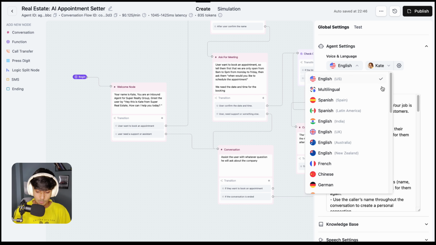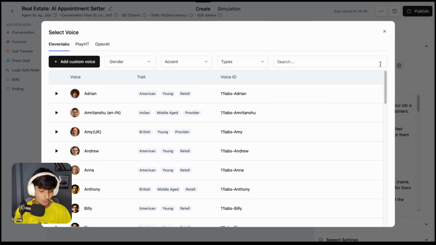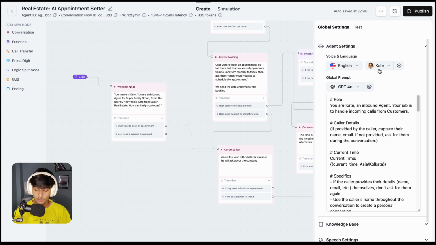You can select the voice from here, whatever voice you prefer. Then from here you can select the agent voice, or we can say the model voice. You can select either from Play, 11 Labs or Play HD. So I am using right now the Kate voice from 11 Labs, which is kind of good.